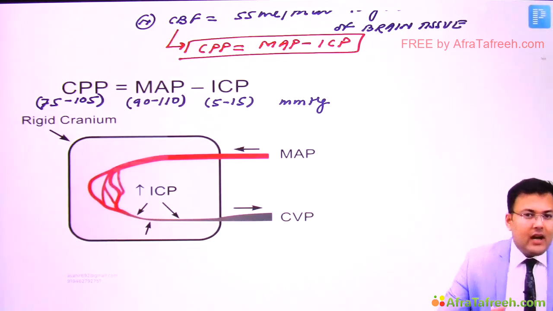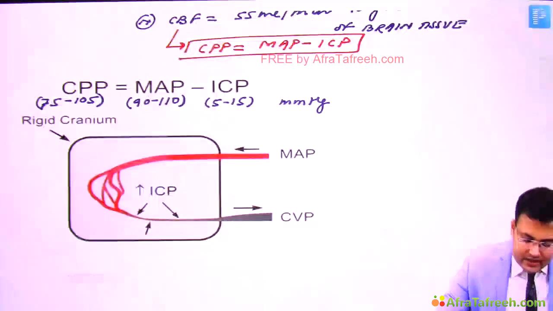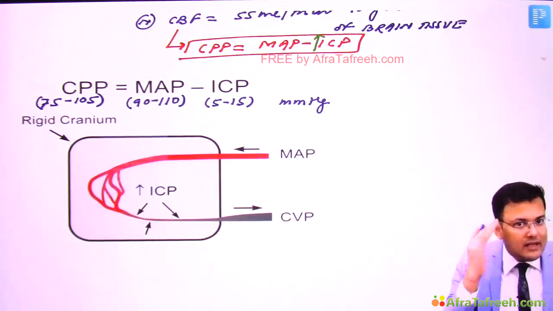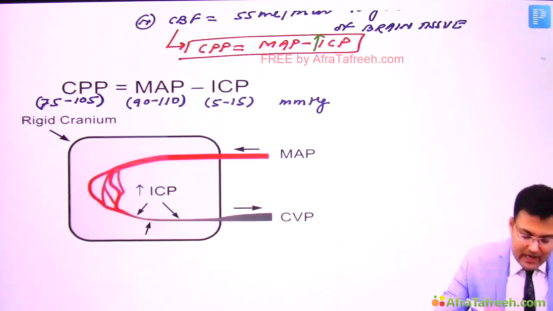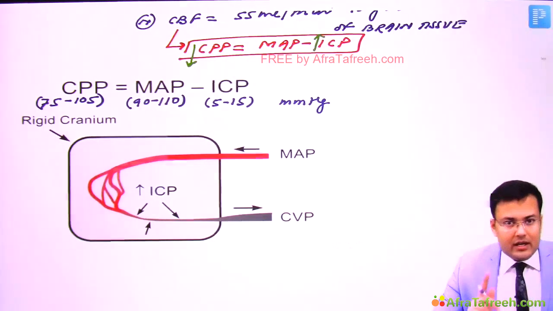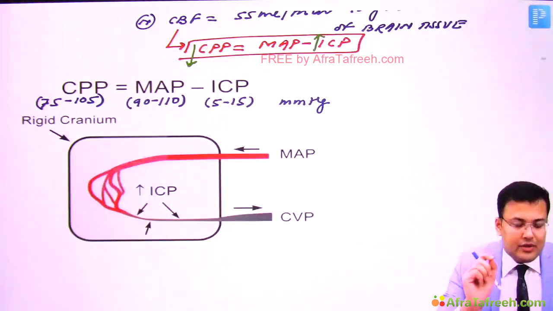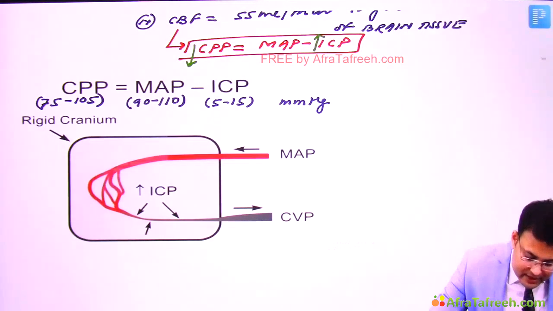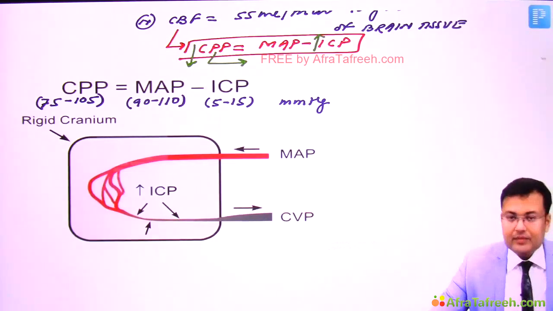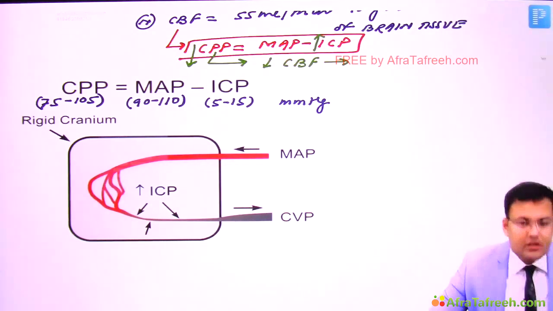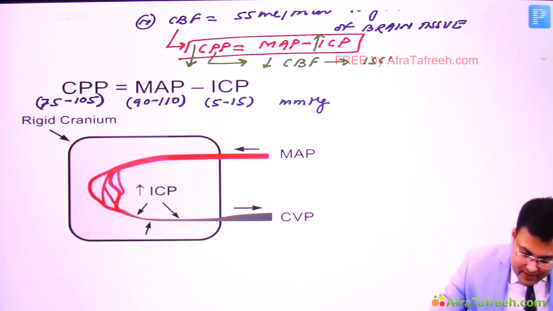Now the problem. After head injury, we discussed that in certain patients there is increased intracranial pressure. And if there is increased intracranial pressure, there is decreased cerebral perfusion pressure, and that leads to decreased cerebral blood flow. So the patient will be having ischemia.